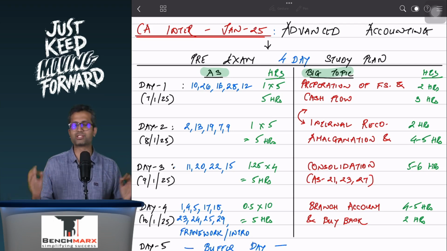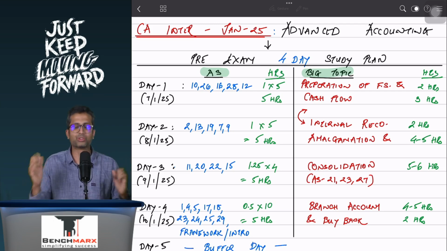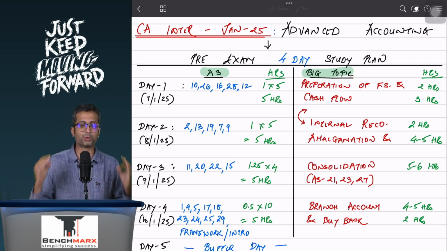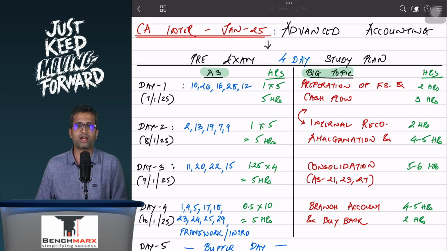So last few days before your CA Inter exam start, and I know there would be a bit of nervous excitement. Sir, forget excitement, we are nervous, but that's fine. Let's get into the groove and prepare for our CA Inter paper number 1, advanced accounting.